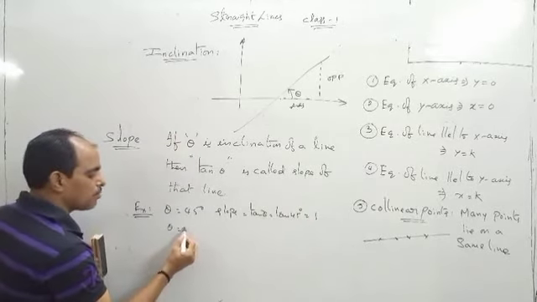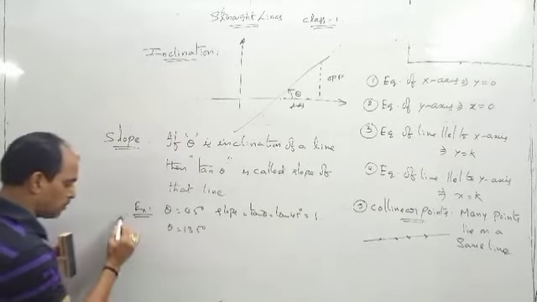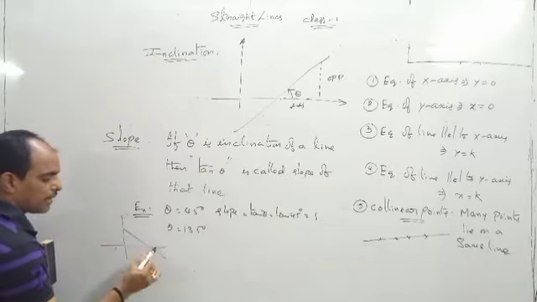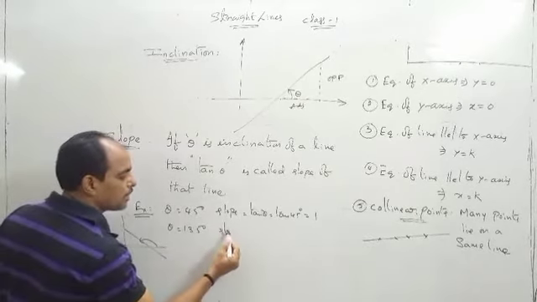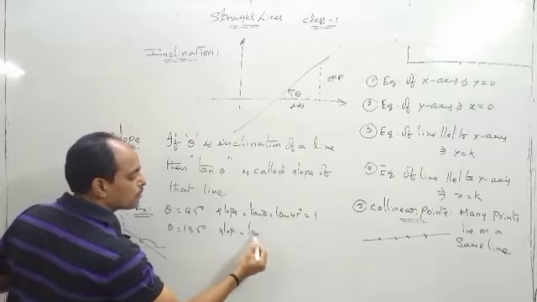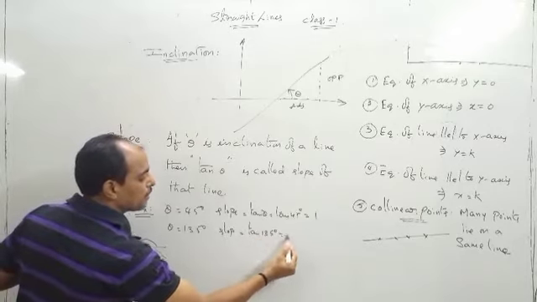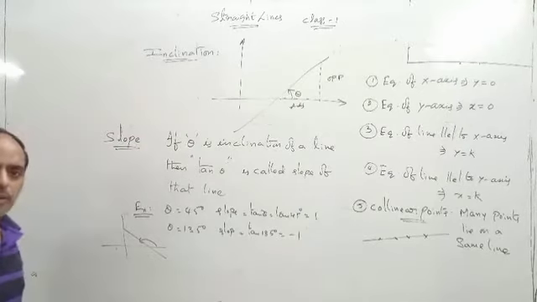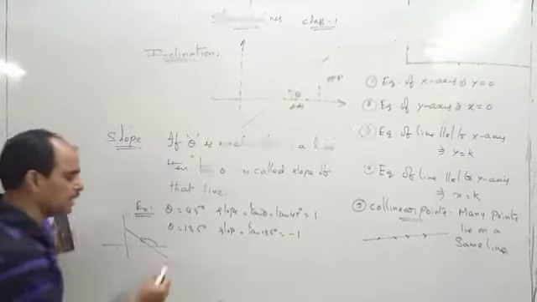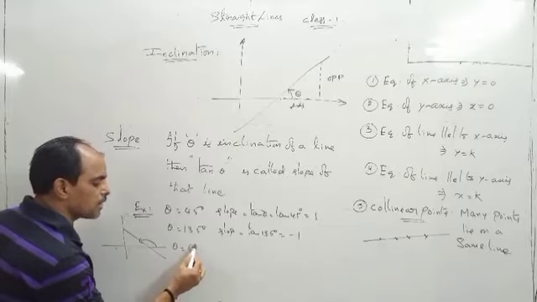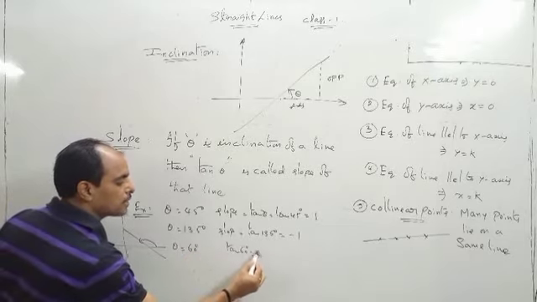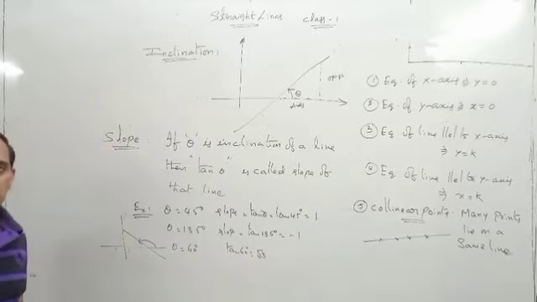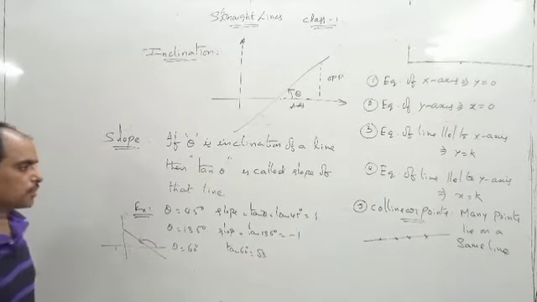Suppose theta is 135 degrees. That means the line may be like here. This is a 135 degree angle. Then what about the slope of the line? Slope is equal to tan 135 degrees, which is equal to -1. Okay. If theta is equal to 60 degrees, then slope is equal to tan 60, which is equal to √3. We should know the tan values. Okay. That's all.